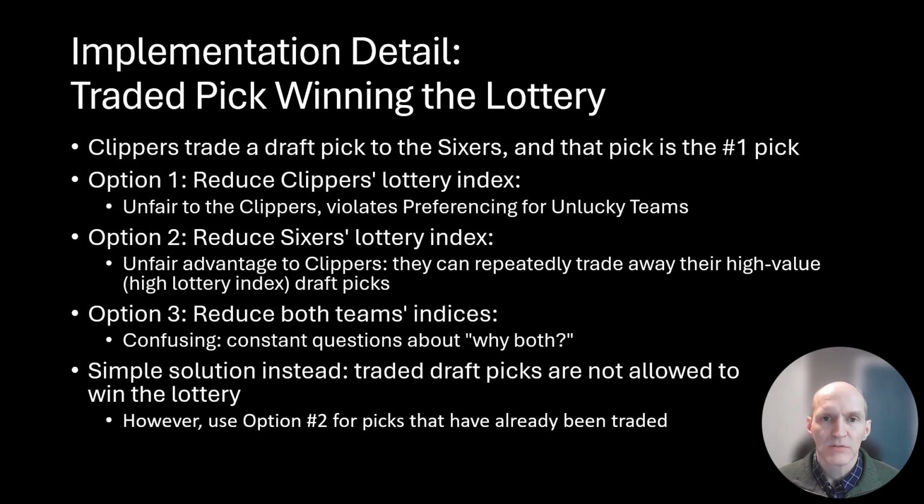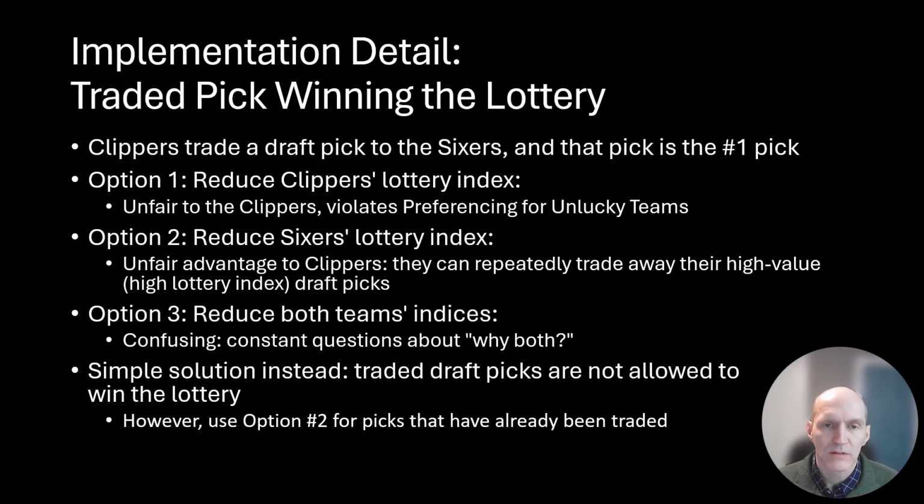So a simple solution is just to say that if you trade a draft pick, the draft pick is not going to be entered in the lottery, just not allowed to win the lottery at all. Now, this is to avoid the advantage that the Clippers could get from repeatedly trading away their picks. So the picks that are already traded, if we transition to this system, they should just use option number 2.